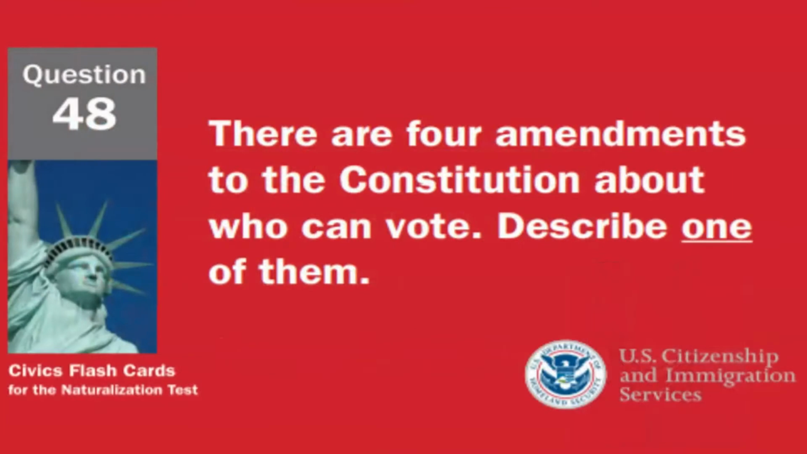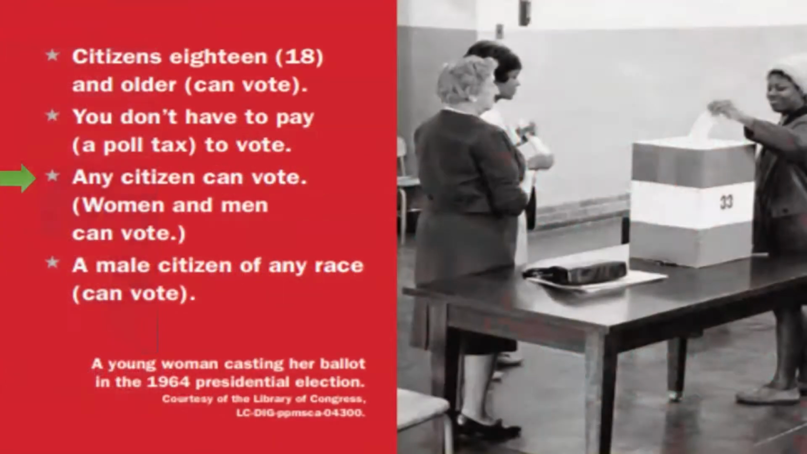There are 4 amendments to the Constitution about who can vote. Describe one of them. Any citizen can vote. Women and men can vote.